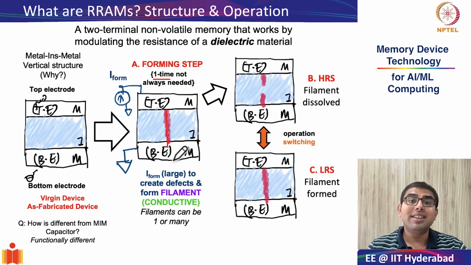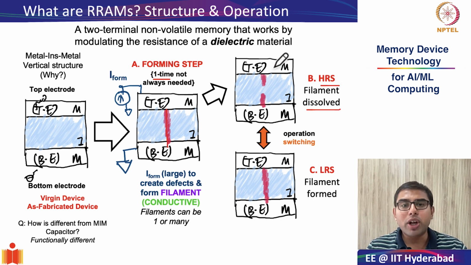And this explains the general operating principle or mechanism of an RRAM. It consists of this controlled filament either in dissolved state, and at that time it is in high resistance state because between the top electrode and bottom electrode there is no electrical contact.